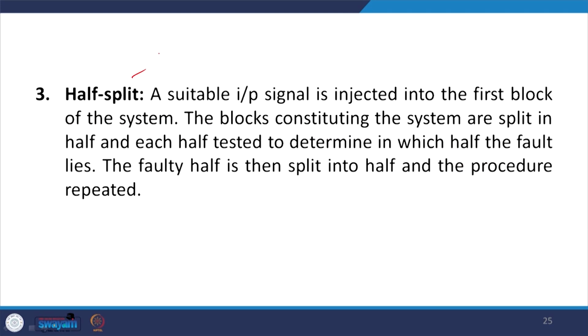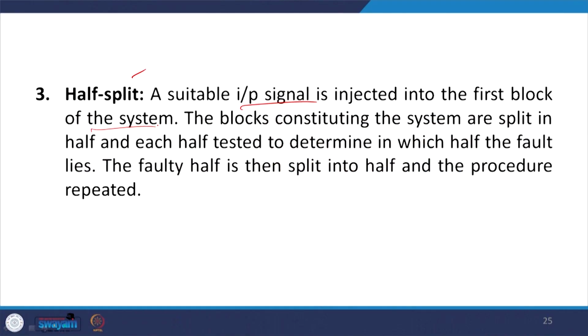As the name indicates, a suitable input signal is injected in the first block of the system. The blocks constituting the system are split in half, and each half is tested to determine in which half the fault lies. The faulty half is then split into half, and the procedure is repeated until we zero down to the actual block.